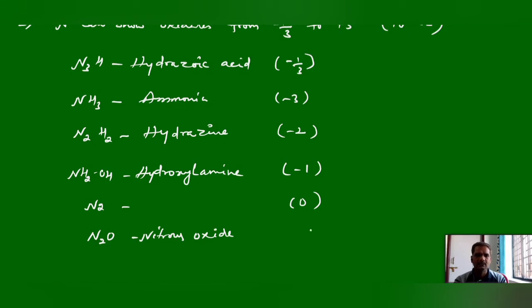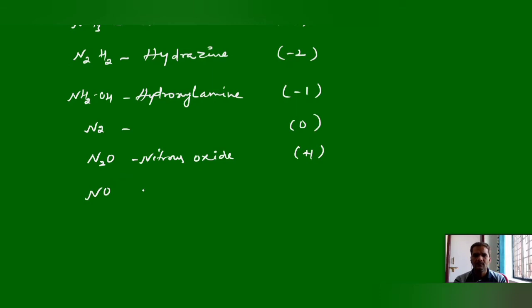Nitrous oxide, oxidation state is +1. NO, this is nitric oxide, where it can show +2 oxidation state.